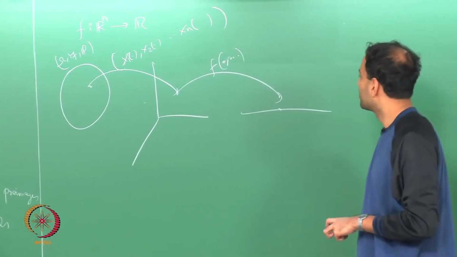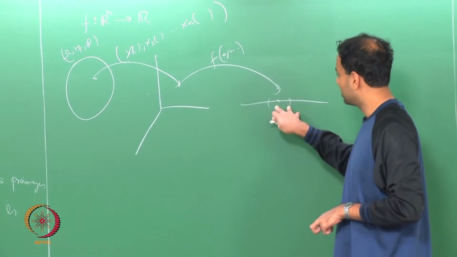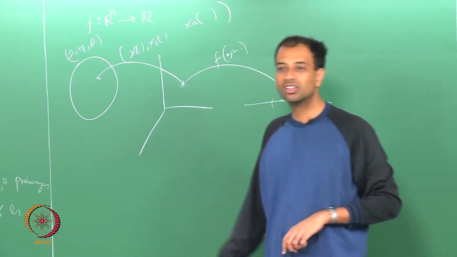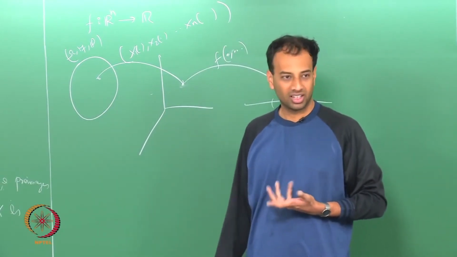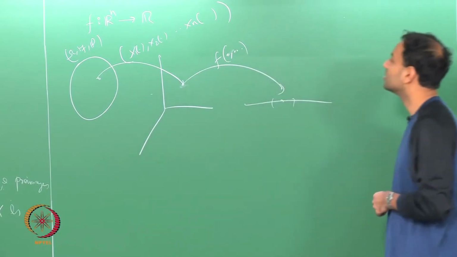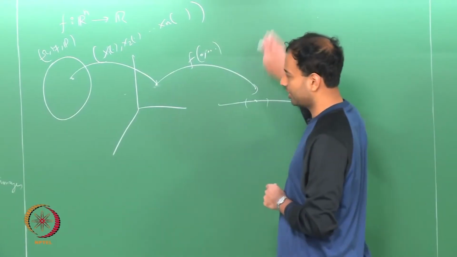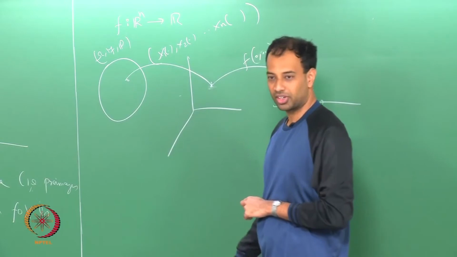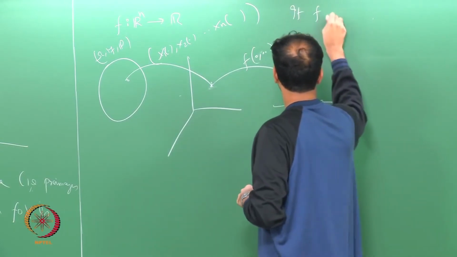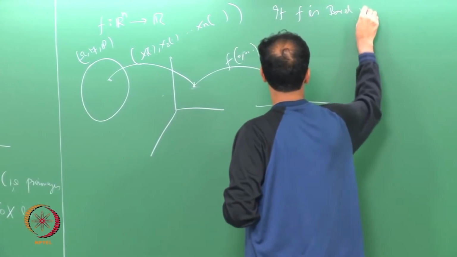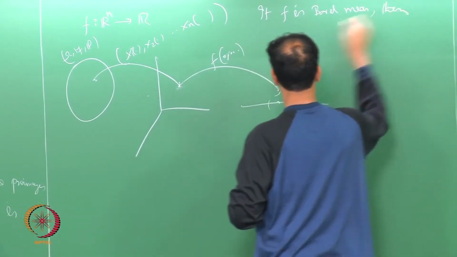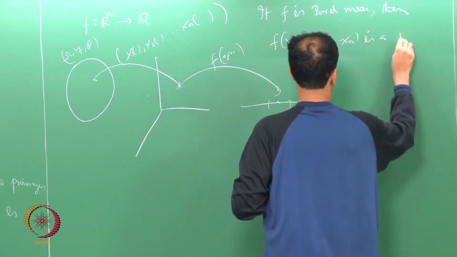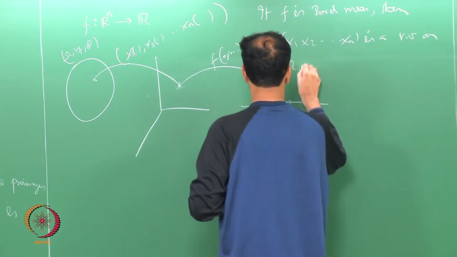Here too, if you take any Borel set, its pre-image must be a Borel set in Rn, and of course every Borel set in Rn's pre-image is an event. So here too the same thing holds: if f is Borel measurable, then f of x1, x2, ..., xn is a random variable on (Ω, F, P).